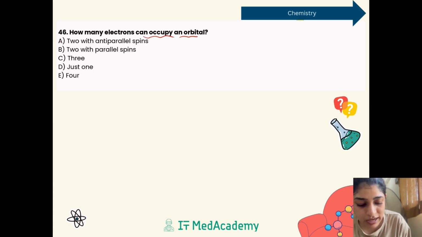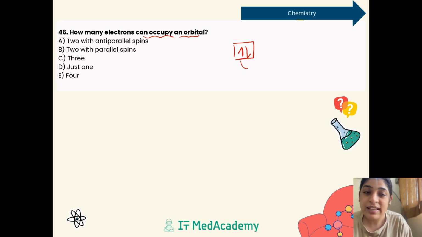Now, how many electrons can occupy an orbital? This is a very simple question: one orbital can occupy only 2 electrons, that too with anti-parallel spins. So the rest of the options are incorrect.